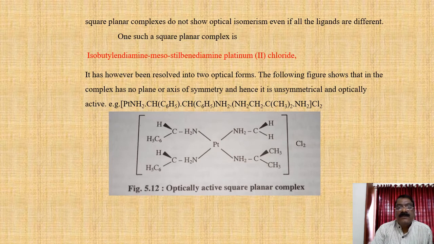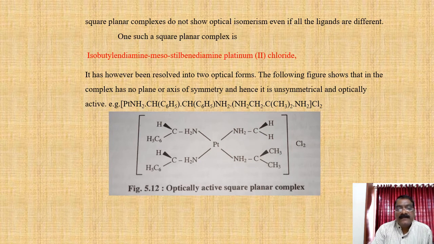One such square planar complex is isobutylenediamine mesostilbenediamine platinum(II) chloride. It has, however, been resolved into two optical forms. The following figure shows that the complex has no plane or axis of symmetry, and hence it is unsymmetrical and optically active.